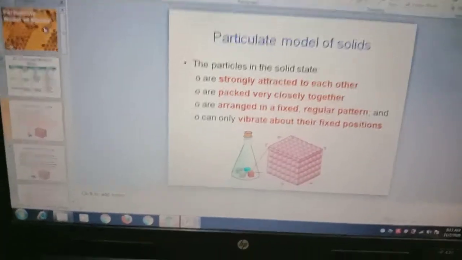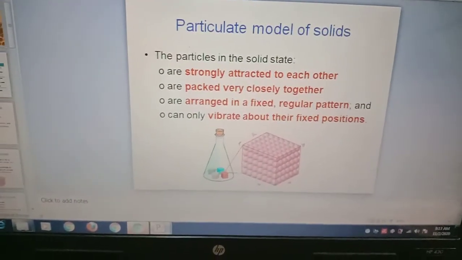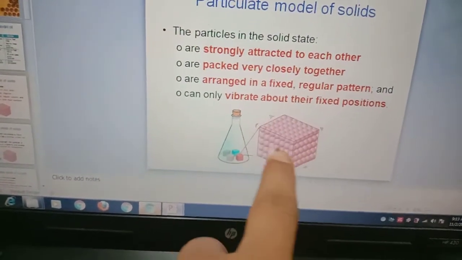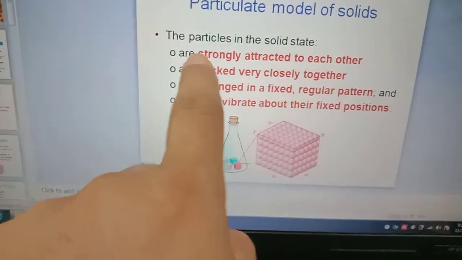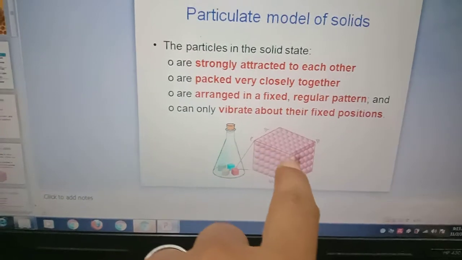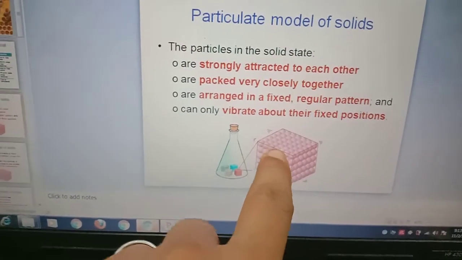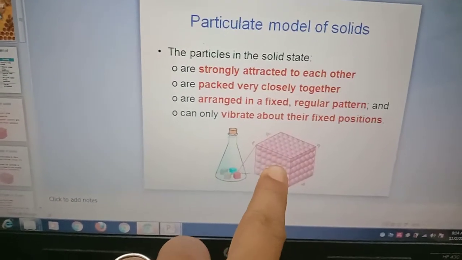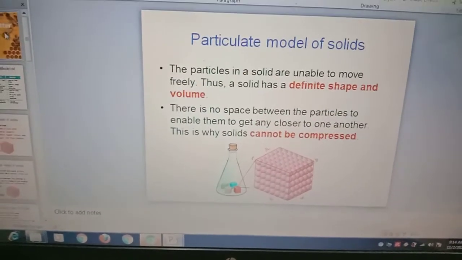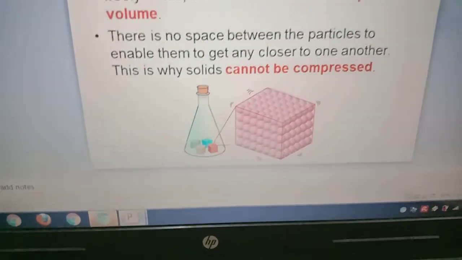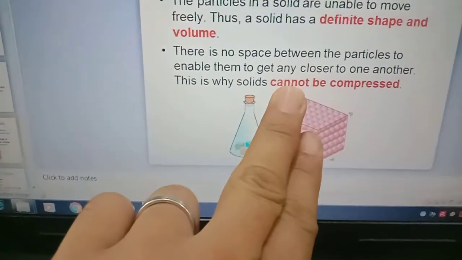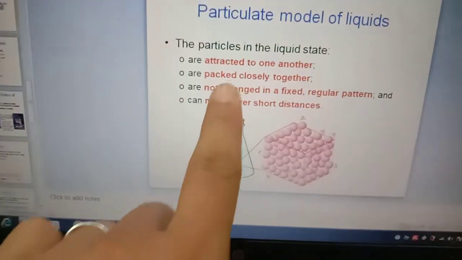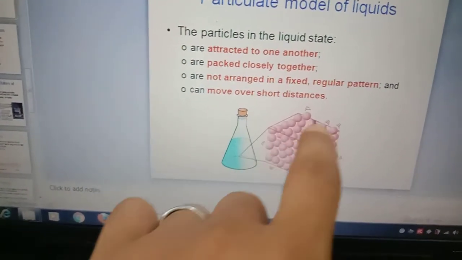Okay. Now, I want to tell you how the particles of a solid appear. For example, the book. Why does the book have a fixed shape? Because the particles are very close and strongly attracted. One particle and another are very strongly attracted, very close together, and arranged in a fixed position. If they move because of heat, they only move in their position. So this is why we cannot compress a solid: the particles are so close, there is no more space for them to be compressed.